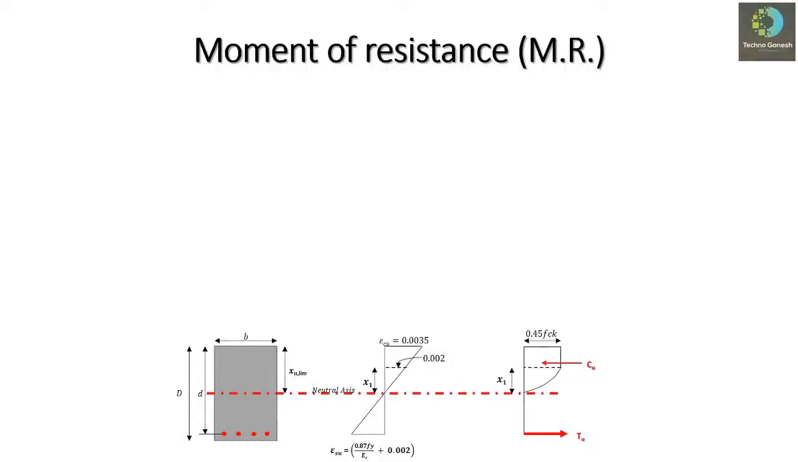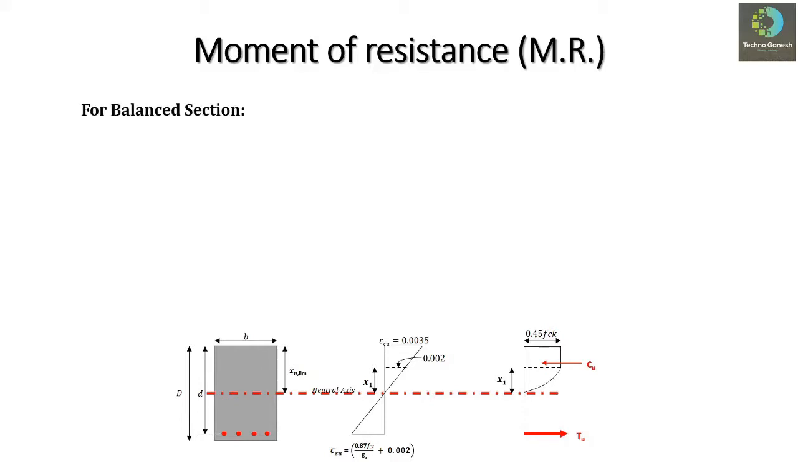As we know, this moment of resistance concept we are going to discuss for three types of sections. The three types of sections we have already discussed previously: the section may be a balanced section, an under reinforced section, or an over reinforced section. So let us first discuss the balanced section.